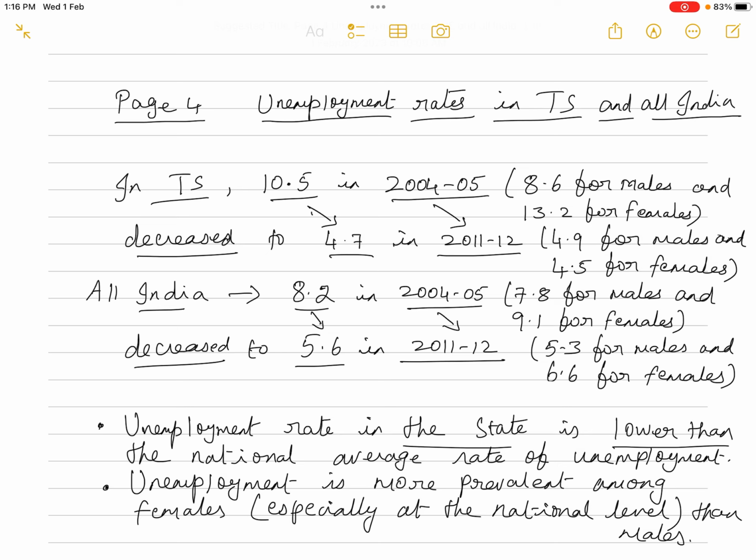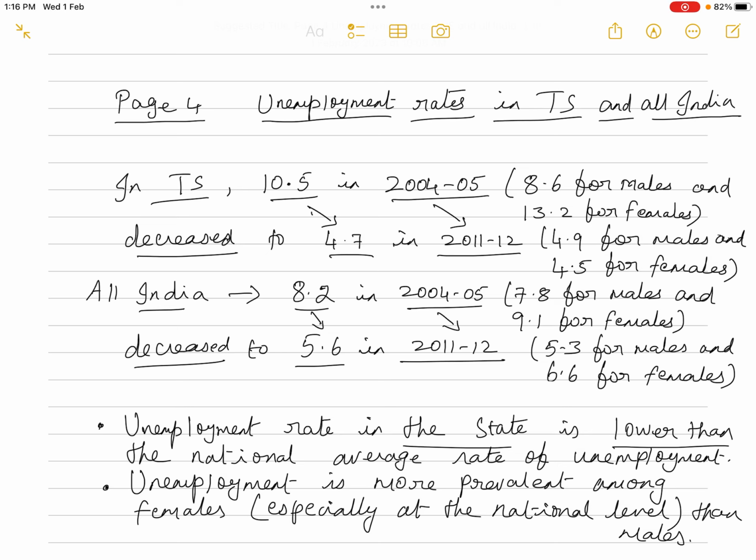But in 2011-12 the all India unemployment rate is higher than that of the state of Telangana. Even in the breakup, it was 7.8 for males, lower than Telangana, and 9.1 for females, also lower than Telangana. But in 2011-12, both 5.3 for males and 6.6 for females are higher than the unemployment rates of Telangana.